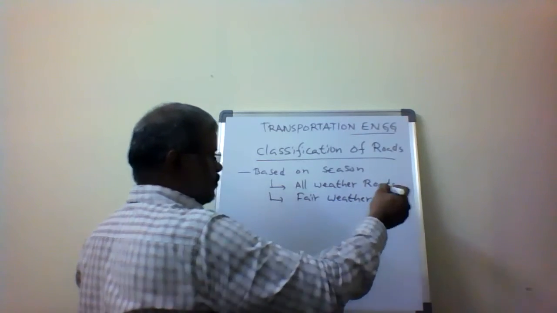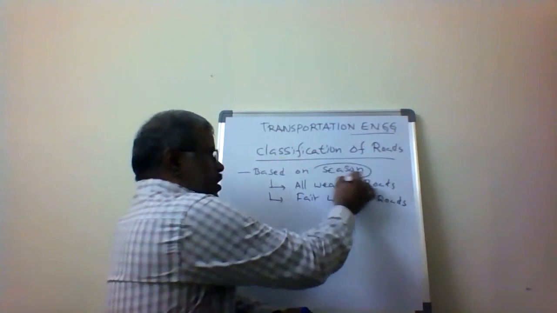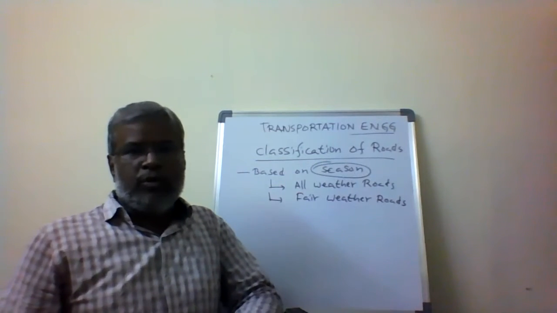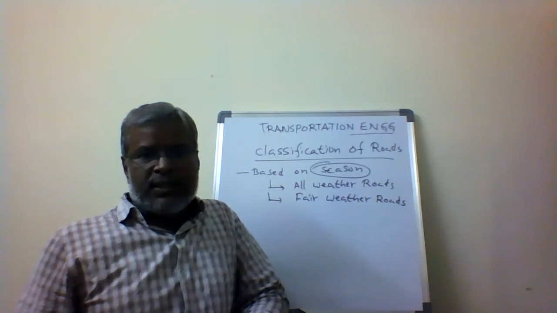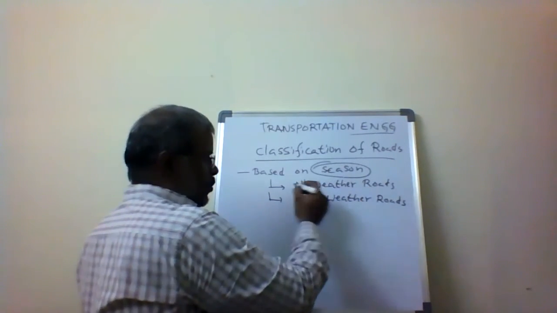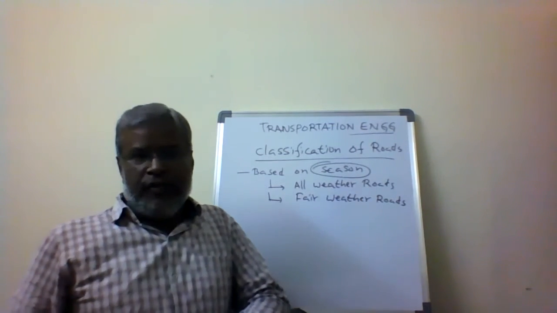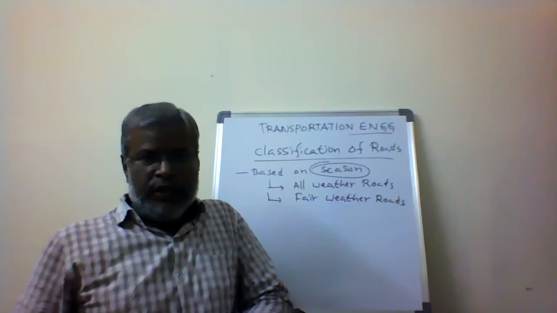The objective is that the road has to be fit for seasonal variation, the various seasons. So what is meant by all weather roads? What is meant by fair weather roads?